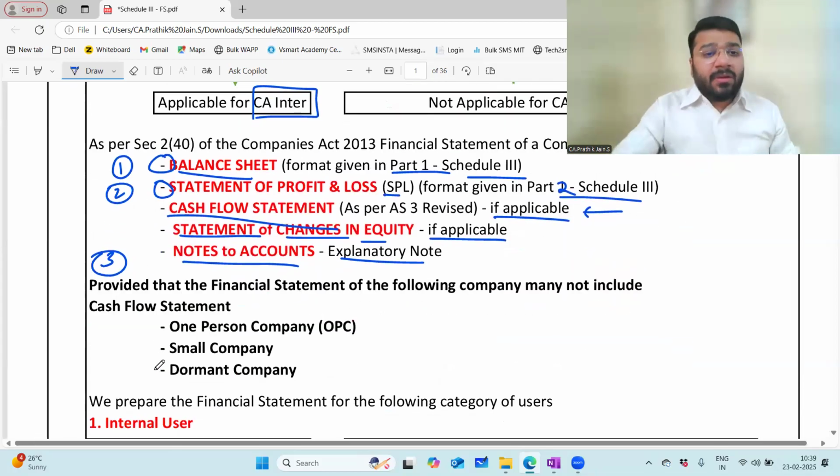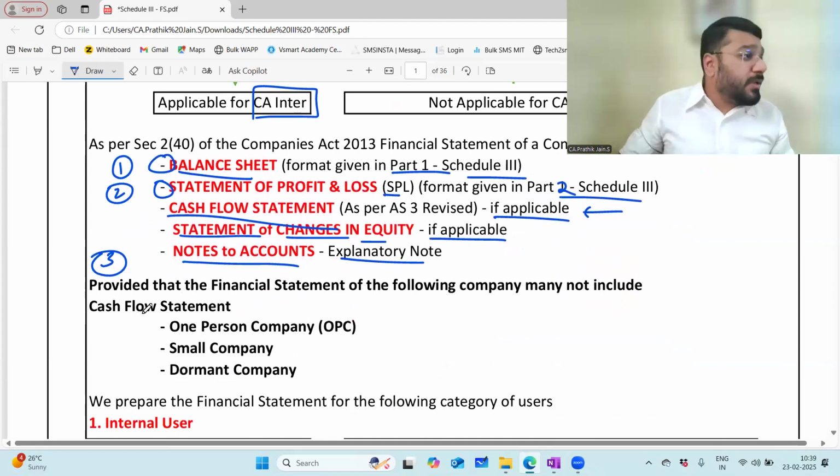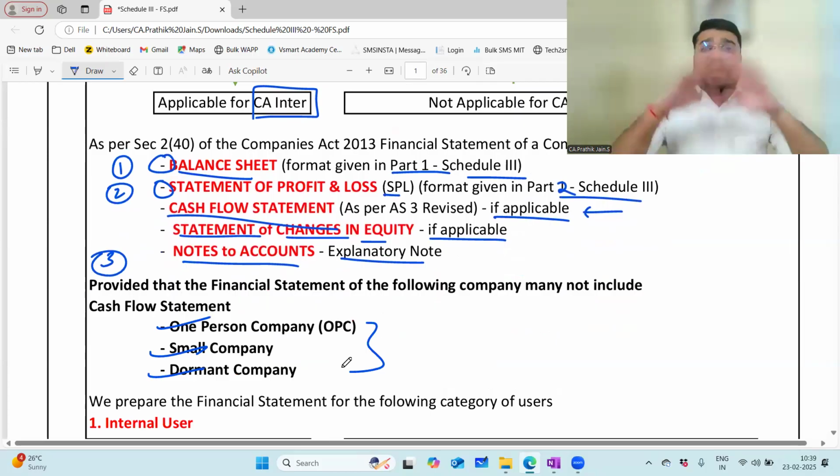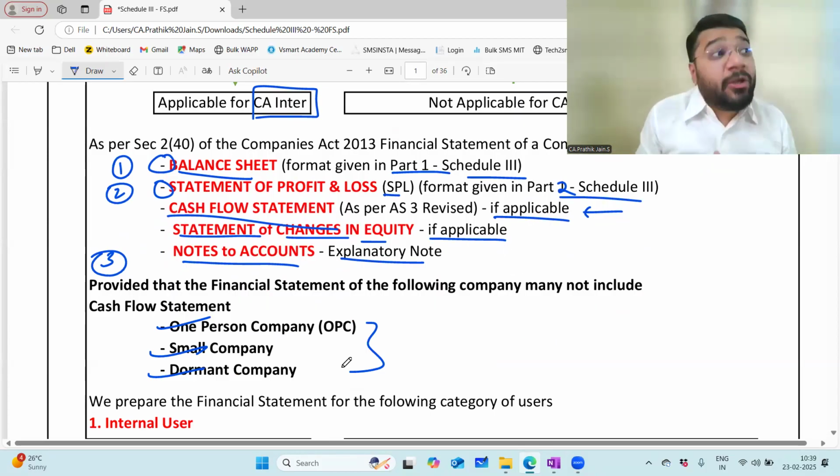No, sir. Okay. Provided that the financial statement of the following companies may not include the cash flow statement. These companies will not include the cash flow statement in their financial statement. Who are they? One person company, small company, and dormant company. About this, we'll discuss in depth in the upcoming sessions. My question goes to all of you: the financial statement that you prepare, for whom are you preparing it?